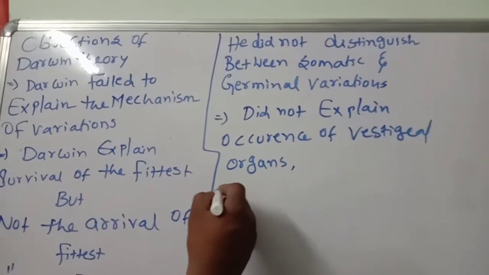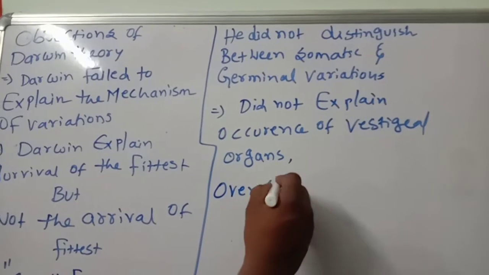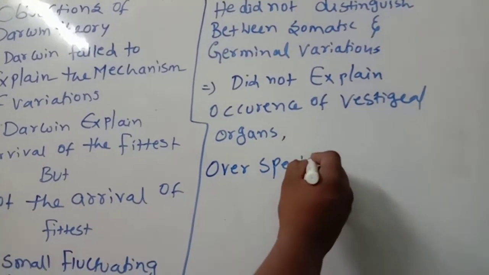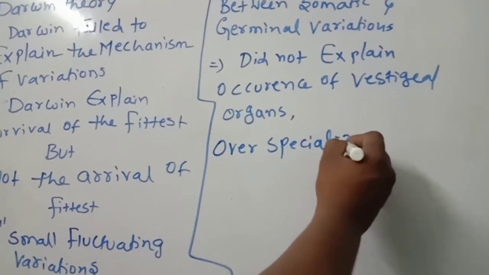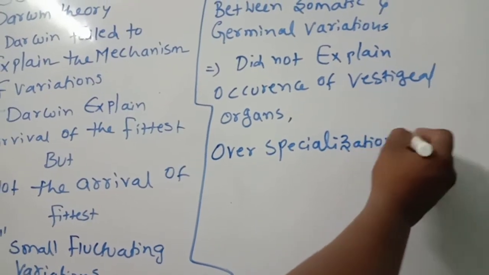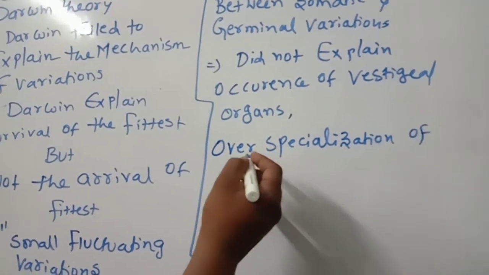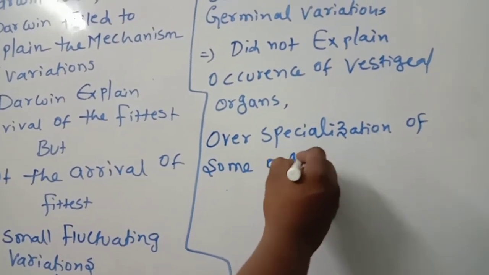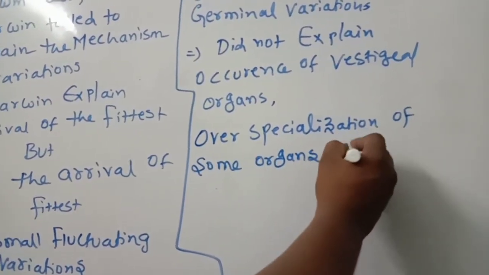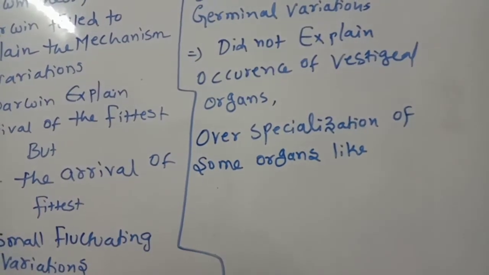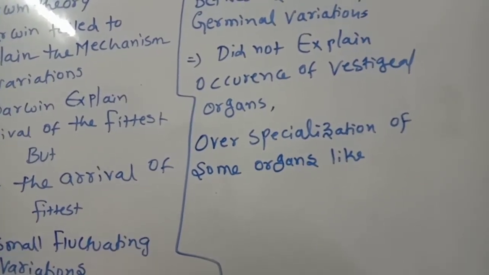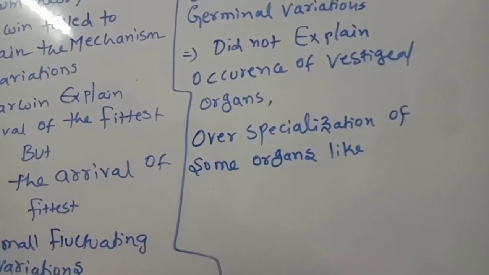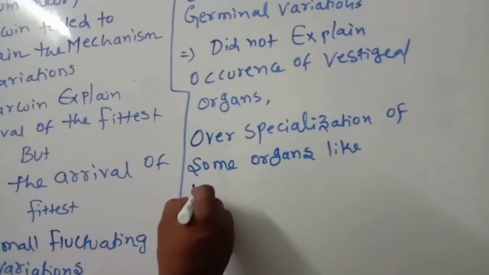Number two, over specialization of some organs, like large tusks.